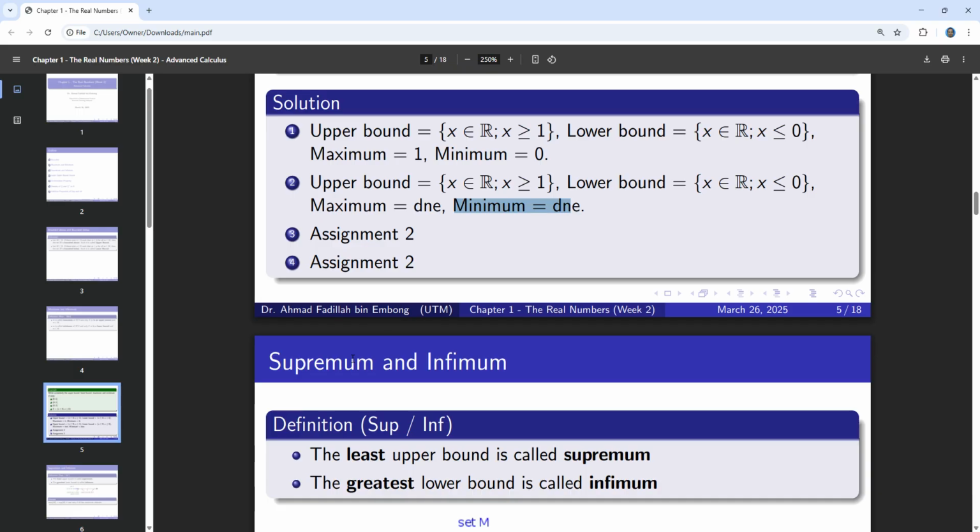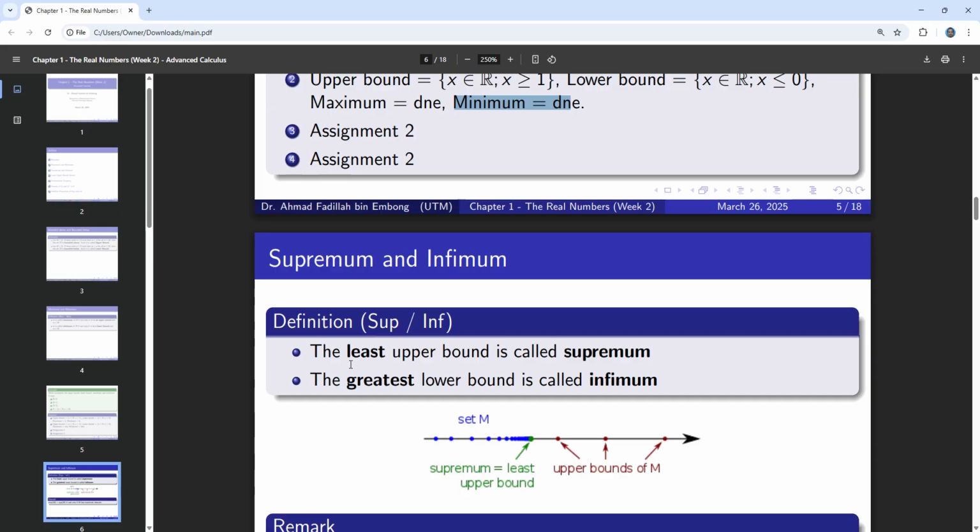So next, now that we know what the meanings of upper bound and lower bound are, we are going to introduce the supremum and also the infimum. First of all, the definition of supremum is the least upper bound of a set.